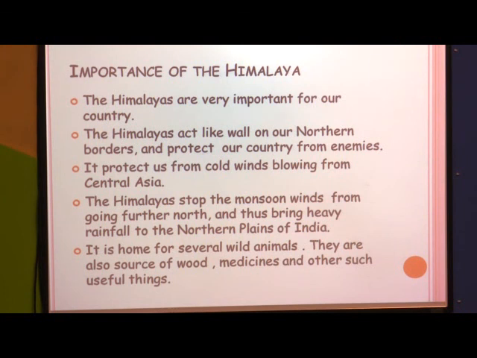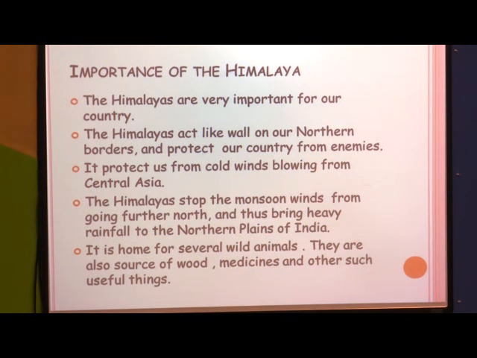Now, what is the importance of the Himalayas? The Himalayas are very important for our country. For example, suppose the Himalayas were not there, what will happen? It is like a wall, as I told you, to protect us from anyone. The Himalayas act like a wall on our northern borders and protect our country India from enemies.